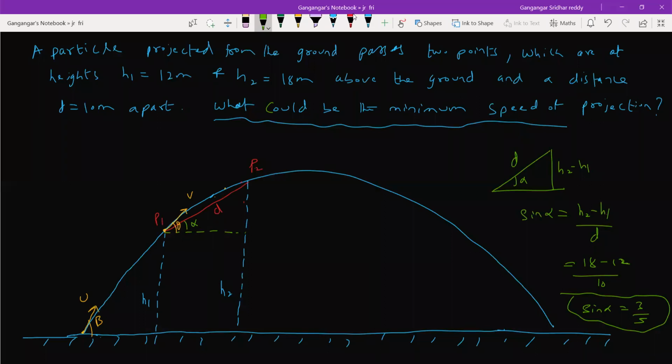Sir, then can we say that H2 is 18 and it's the maximum height? How can you say minimum speed? Why are you saying like that? Okay, work out and see. Okay, you made a guess. No problem. Work out. Nothing wrong.